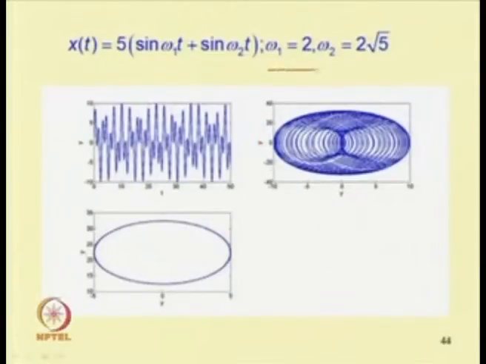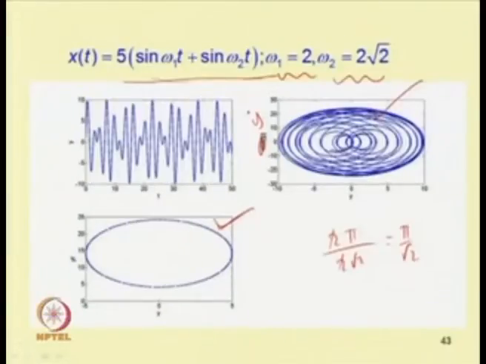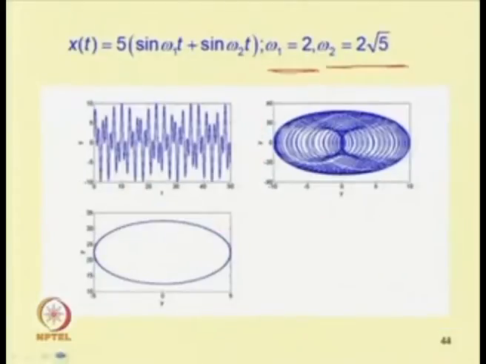Similarly, if you take omega 1 equal to root 2 and omega 2 equal to 2 root 5, the ratio is root 5. Previously the ratio was root 2. So, this is the response, and this is the corresponding Poincare section and time response.